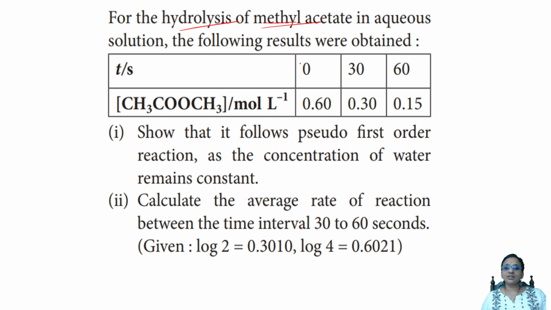Right, now they've given the data for time and concentration of A. Now what are they asking? Show that it follows pseudo first order reaction as the concentration of the water remains constant. Okay, done. Now they are asking, calculate the average rate of the reaction between time interval 30 and 60. Log 2 is given, log 4 is given. Let's start.